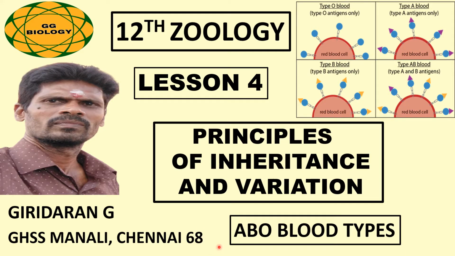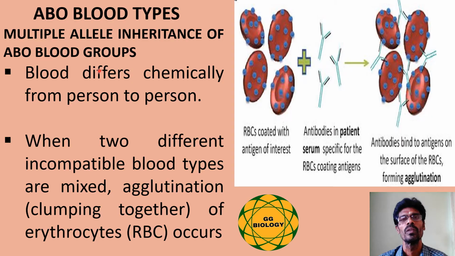Welcome everyone. The topic of this video is ABO blood types, of the lesson principles of inheritance and variation. We all know that the blood of human beings differs from person to person chemically. So when two different incompatible blood types are mixed, agglutination or coagulation of erythrocytes occurs.